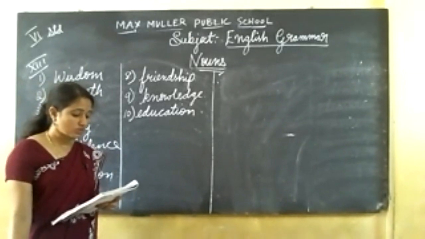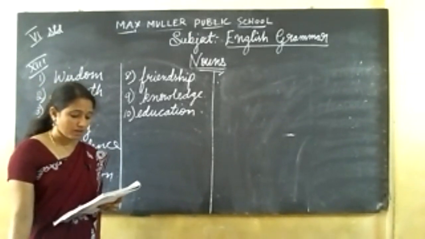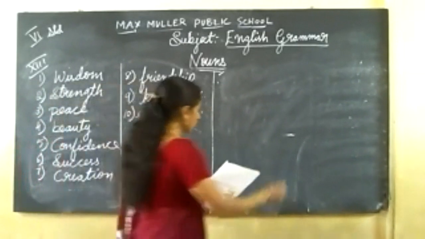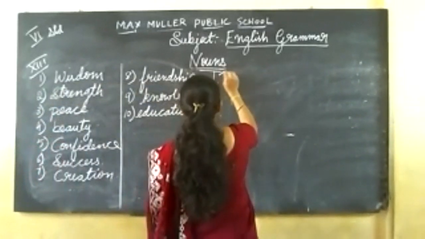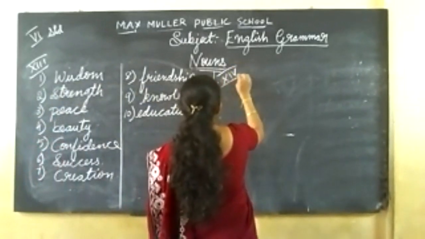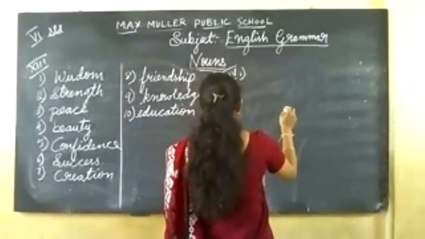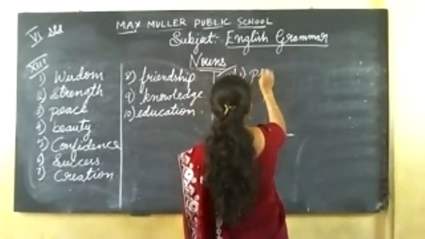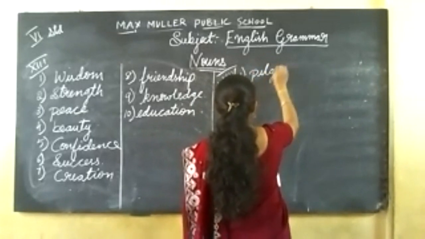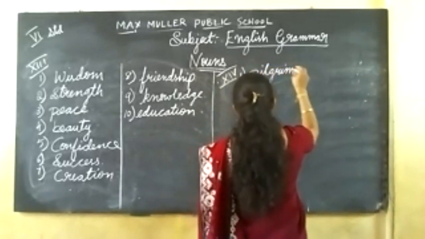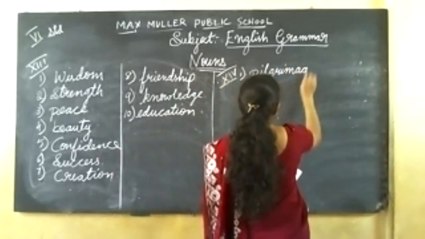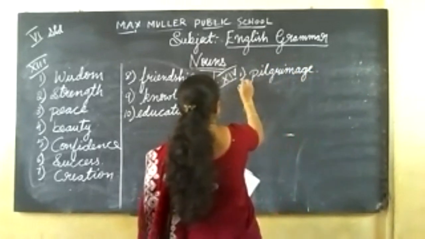Okay. First one. He is on a dash to Mecca. What is the answer for this 14th main? First one answer is pilgrimage.